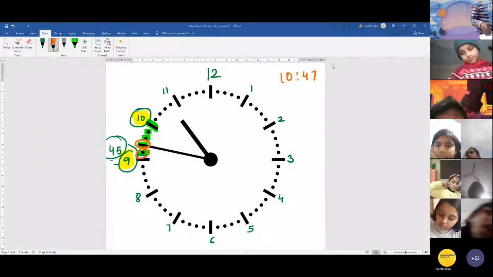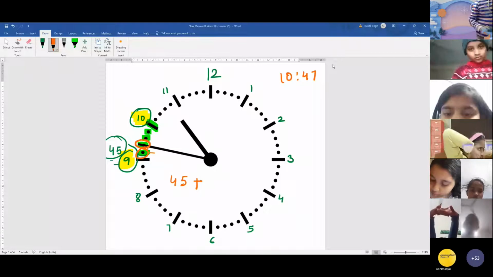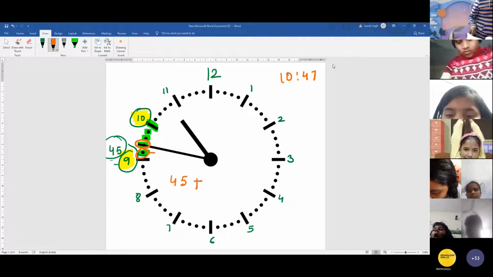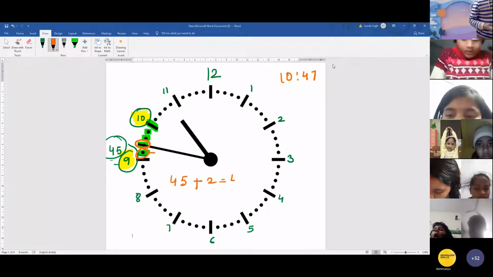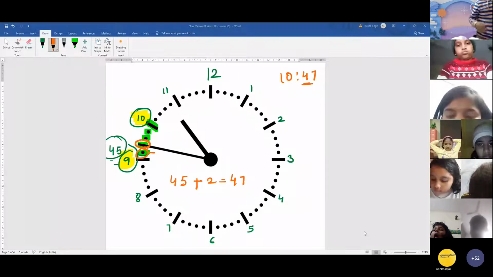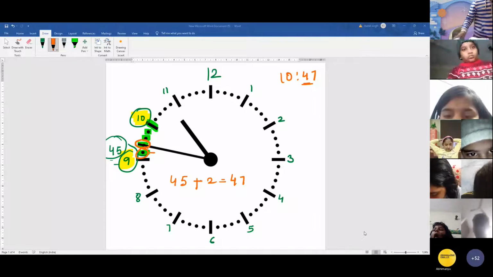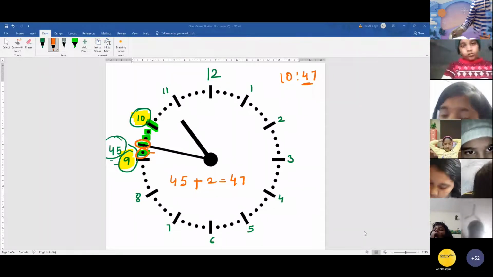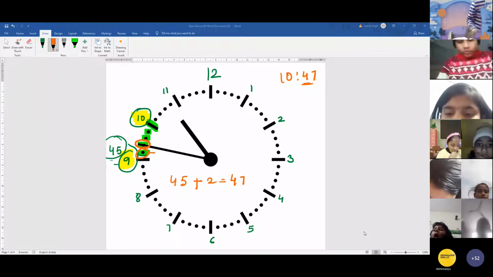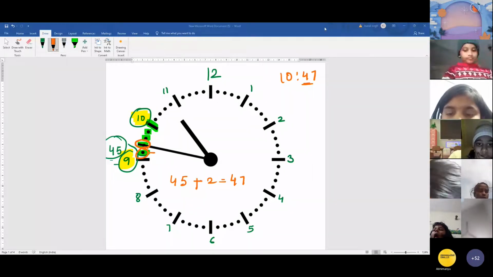How are you going to do 45? Then how many divisions are there? On which line is the minute hand? Two lines, so you will add them and get 47. By this you will get the time. So the time is 10:47. How will you tell it? I have told you that when half the time has passed, you tell the time using the minutes left to the next hour. So how many minutes are left?